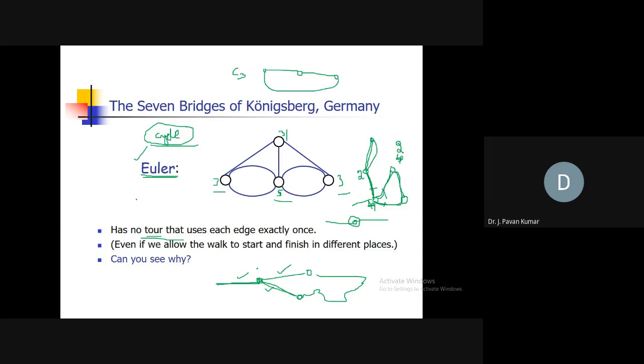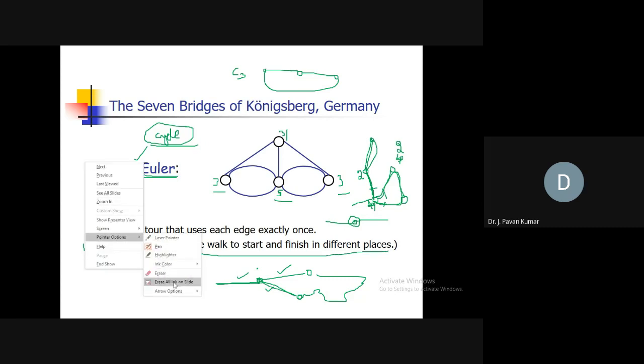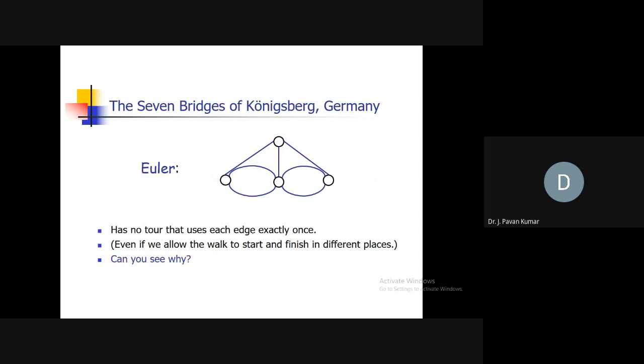Now, the second question: even if you allow the walk to start and finish in different places, that is, we can start from one place and end at another place, but satisfying the property that we pass through each edge exactly once. By satisfying this condition, if you start from one vertex and end at some other vertex, then we call it an Euler walk, or Eulerian path, or Eulerian trail also.